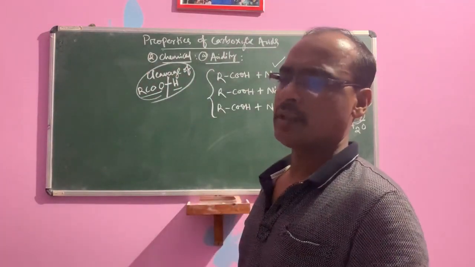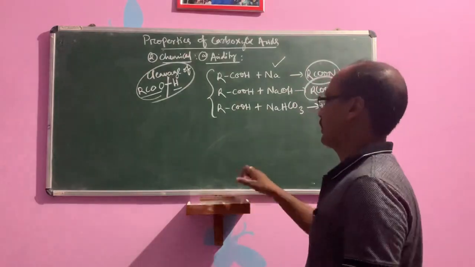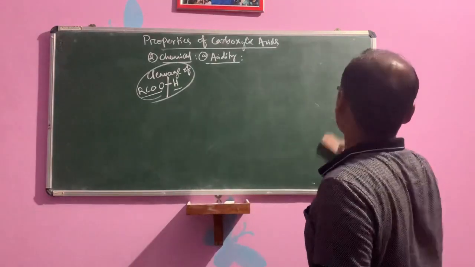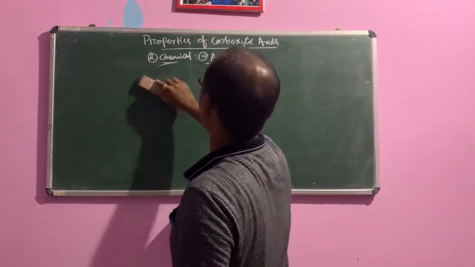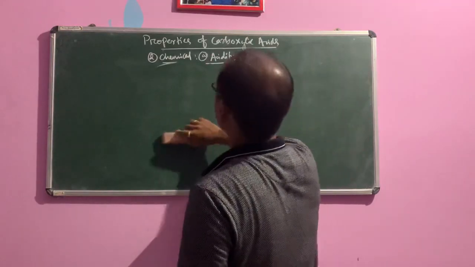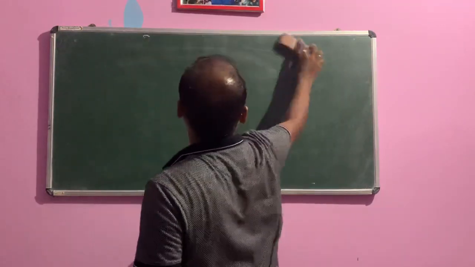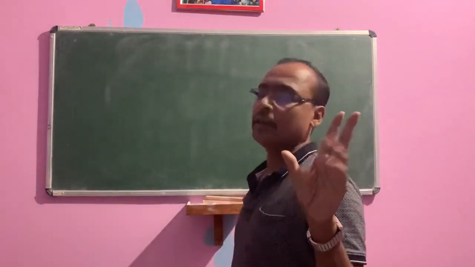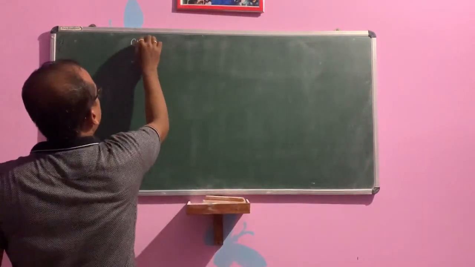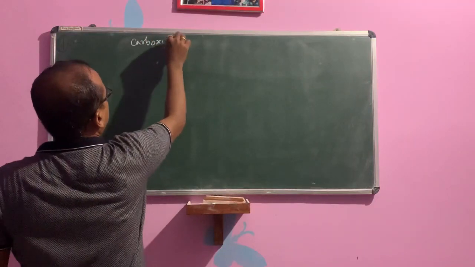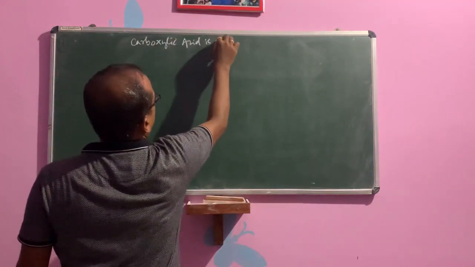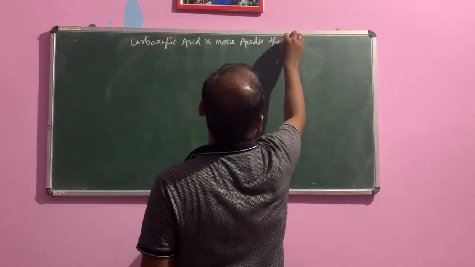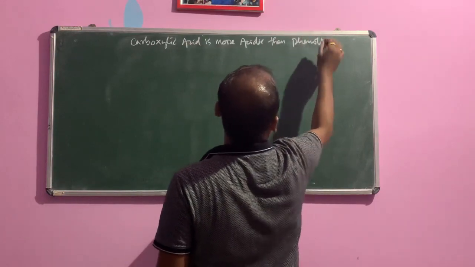Then the acidity of carboxylic acid increases or decreases, how? One important point: carboxylic acid is more acidic than phenol. Why? Phenoxide ion has 5 resonating structures, whereas carboxylate ion has 2 resonating structures.